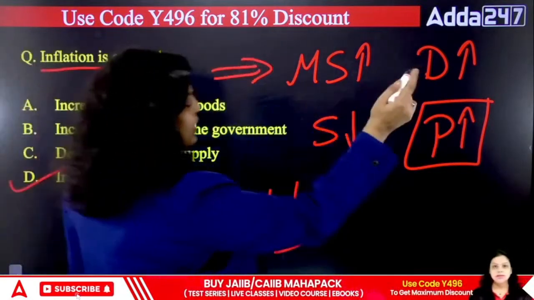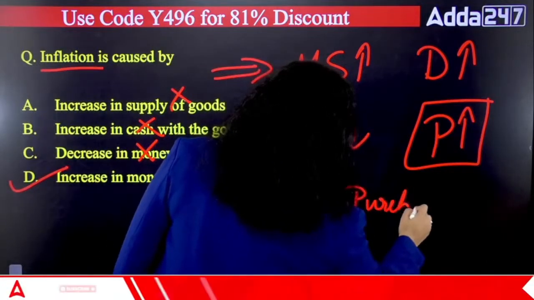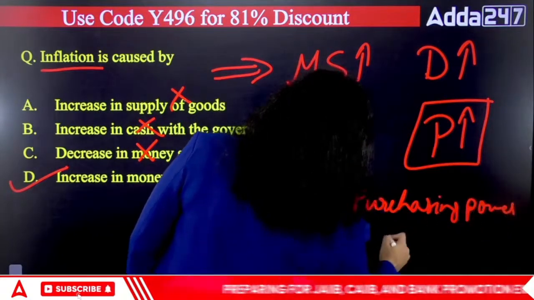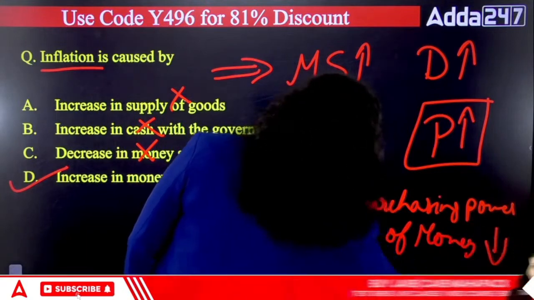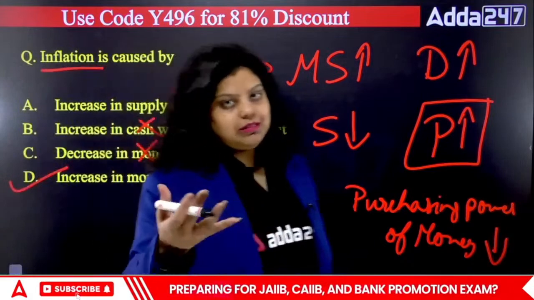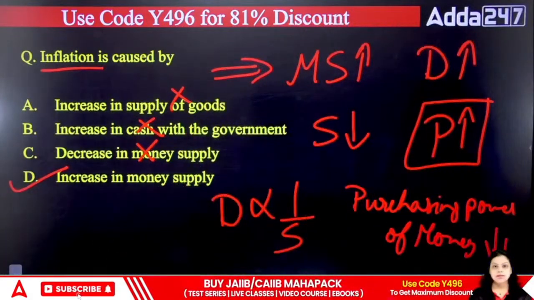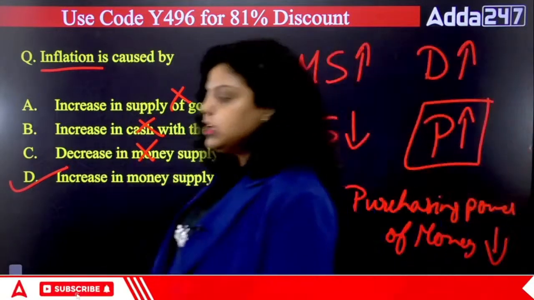Plus, one more condition will be there: the purchasing power of money will be reducing. Because the prices are increasing, the capacity of money to purchase certain goods and services is going to decrease. That is known as the purchasing power of money decreasing. So the right option will be D.